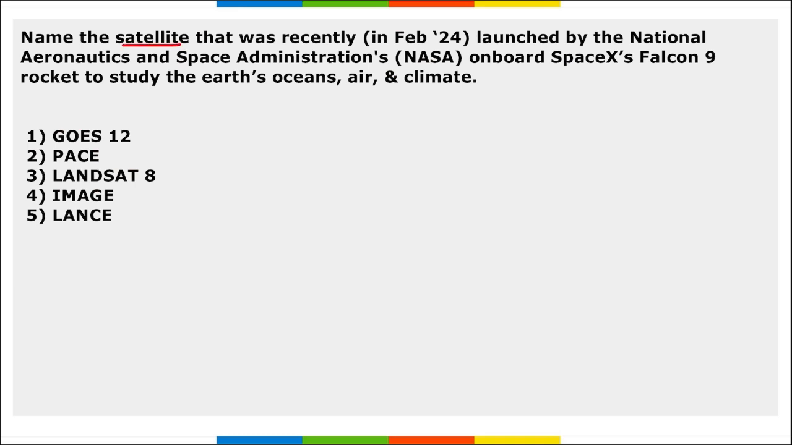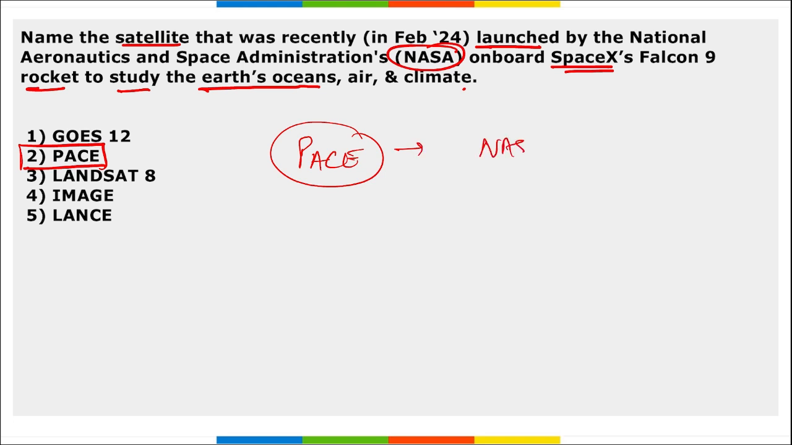Next, name the satellite that was recently launched by NASA onboard SpaceX Falcon 9 rocket to study the Earth's ocean, air and climate. It is PACE. Right? PACE is the name of the satellite. It was launched by NASA using Falcon 9 rocket of SpaceX, and it is to study the Earth's ocean, air and climate.